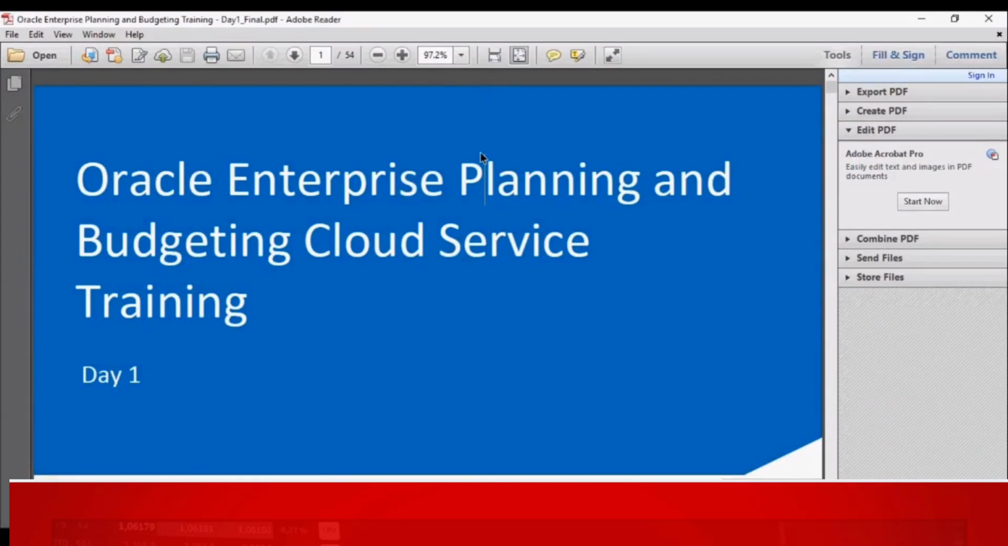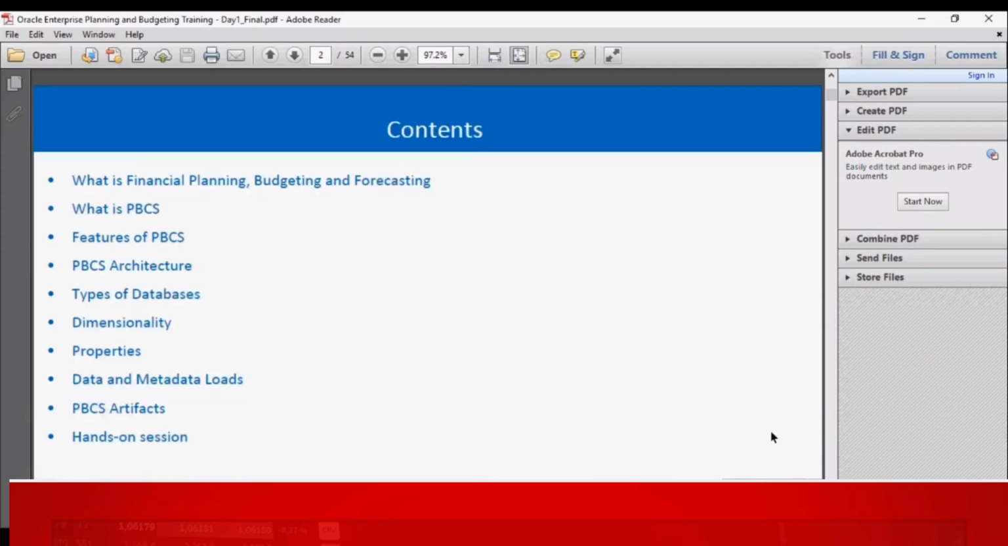To know what EPBCS is, we have to first know the basics of planning and budgeting. Also, EPBCS is nothing but Enterprise PBCS, that is a layer above PBCS. So, to get to know what EPBCS is, we have to get thorough with the basic concepts of PBCS, that is Planning and Budgeting Cloud Service.